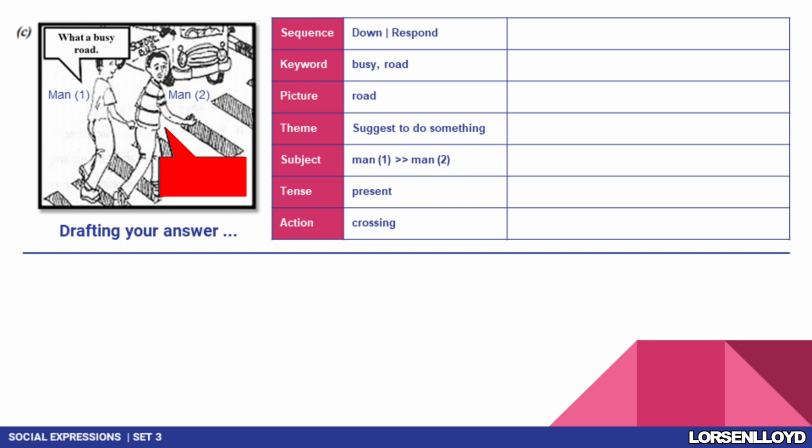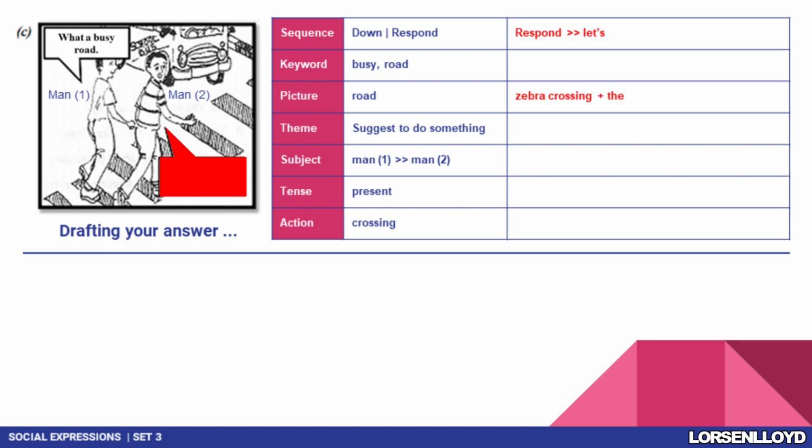Now, let's draft our answer. Start with sequence. Since it's a response, let's use the word let's. L-E-T, let apostrophe S. After that, let's look at picture. As you can see, they are crossing a zebra crossing. You must know how to write this. If not, you won't be able to write the phrase zebra crossing. And there's only one zebra crossing, so we're gonna use the article the.